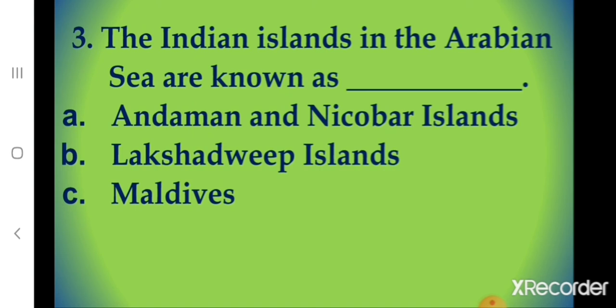Third one, the Indian islands in the Arabian Sea are known as dash. A. Andaman and Nicobar Islands. B. Lakshadweep Islands. C. Maldives. What's the correct option? Correct. B. Lakshadweep Islands. The Indian islands in the Arabian Sea are known as Lakshadweep Islands.